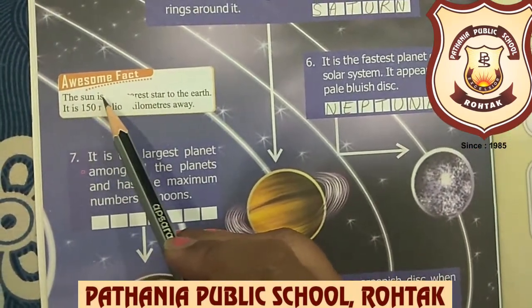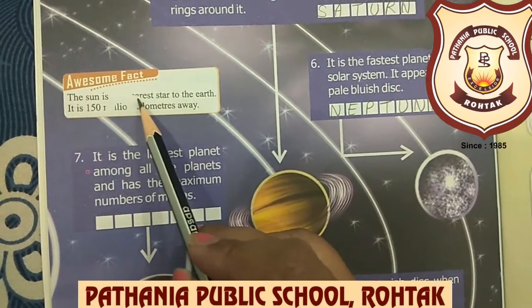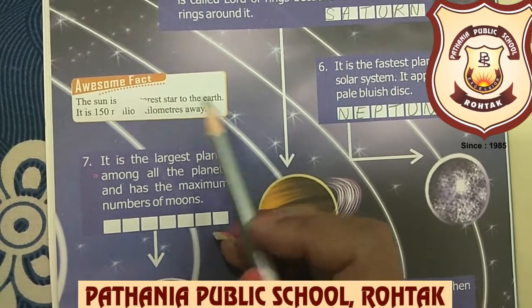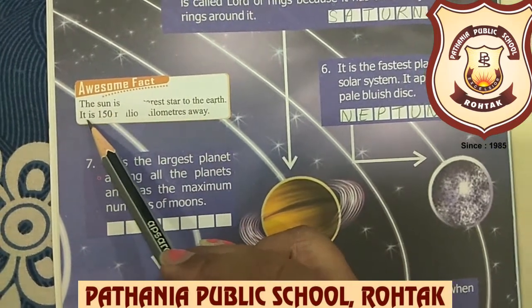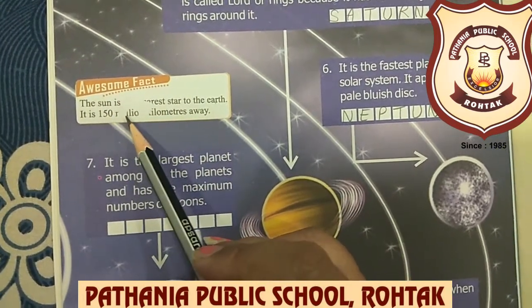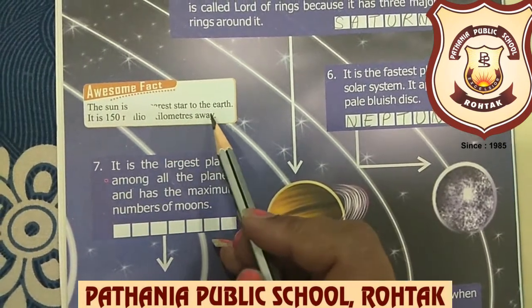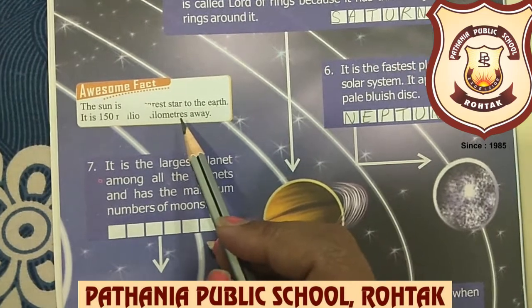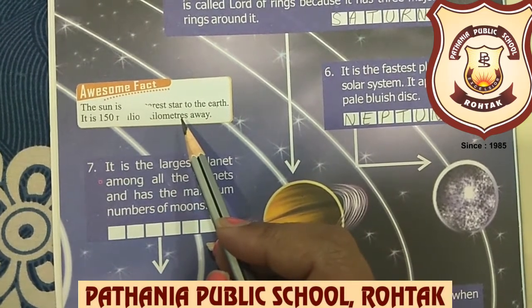Now beta, one awesome fact is there. The sun is the nearest star to the earth. The sun is the nearest star to the earth. How? It is 150 million kilometers away.